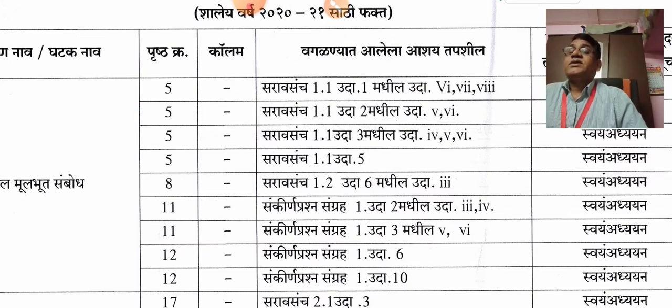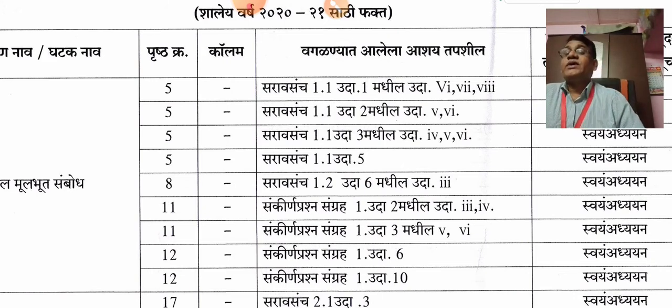Now page number 5 again, 1.1, example number 3. In that example number 3, the 4th, 5th and 6th examples are omitted. Now on the same page, 1.1, example 5 is completely omitted. Example 5, the whole question is omitted.